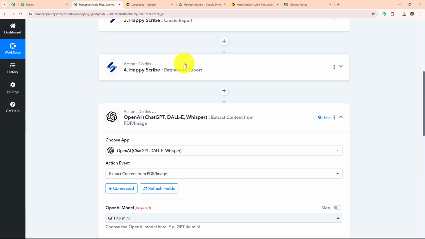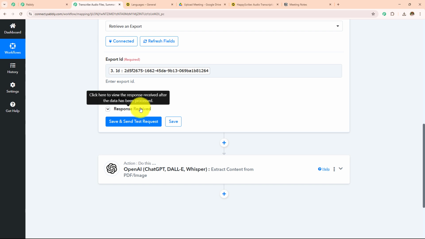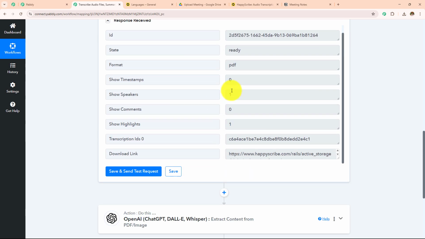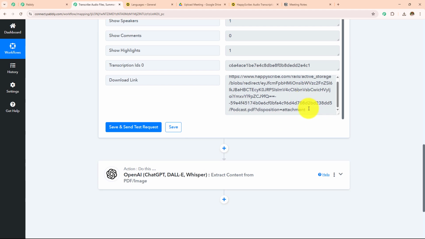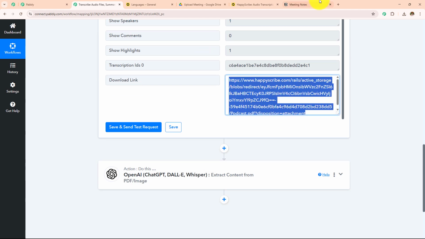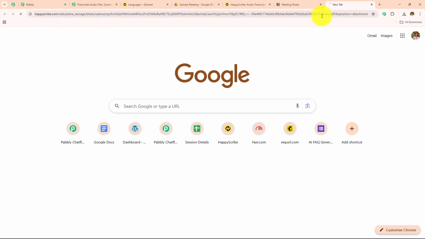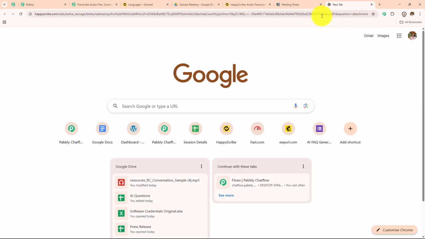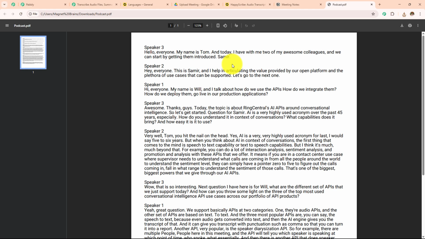If you want, I can open this for you, and we are going to check whether it is the same transcription of the audio file that I have shown you or not. So I'm going to open this once. I'm going to copy it, paste it in a new tab. Let's open this. And here I have downloaded this. And this is the file.